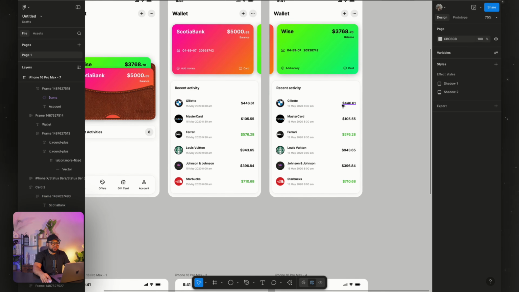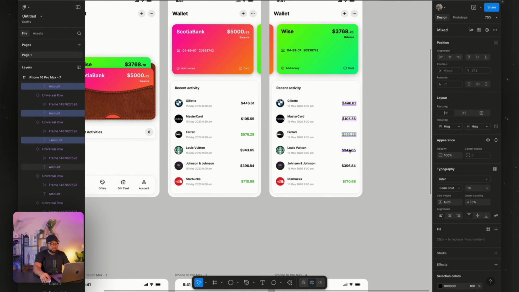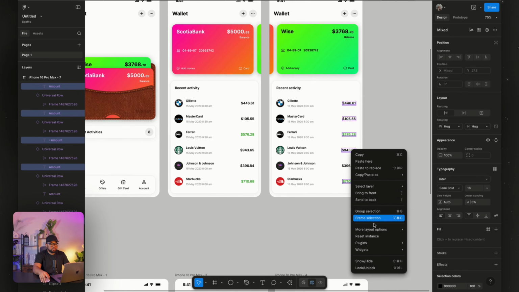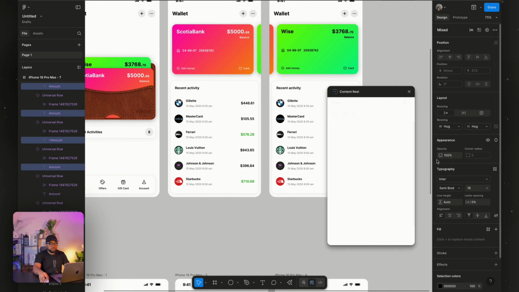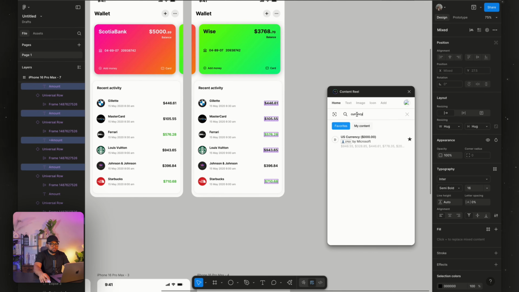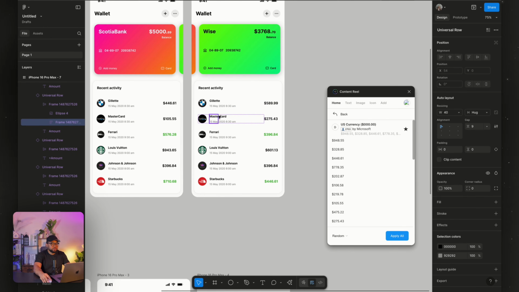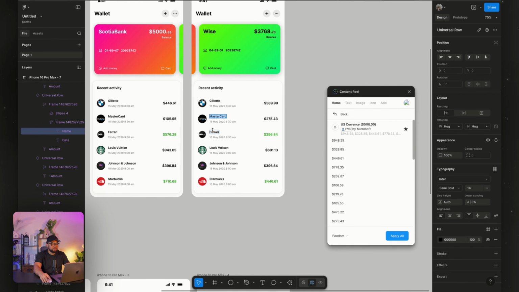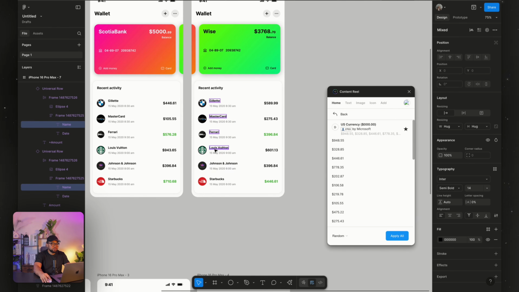So go ahead and change these same numbers. Go and get content reel, and we're going to find amount, a currency, apply. So for this, go back, text.